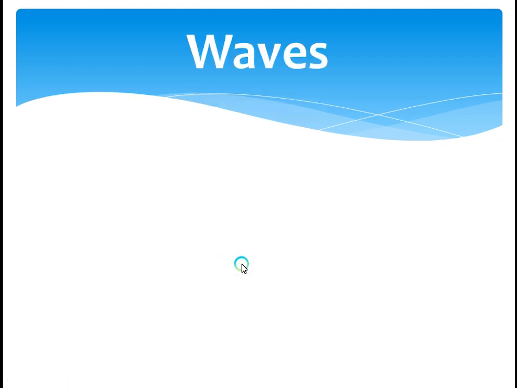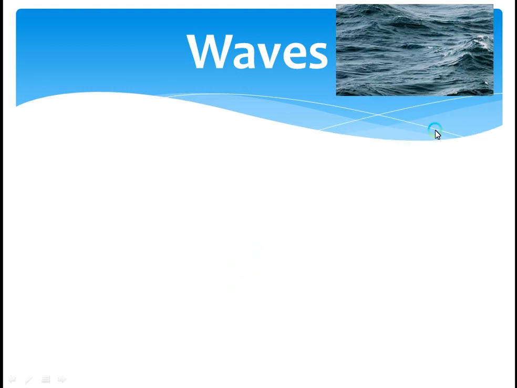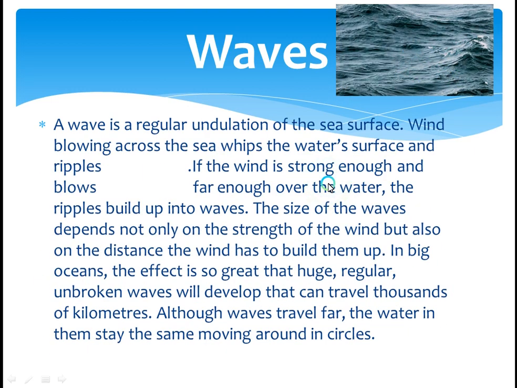Now, waves. You can see the picture. This is a wave on the ocean. A wave is a regular undulation of the sea surface. You can see that's the wave on the sea.